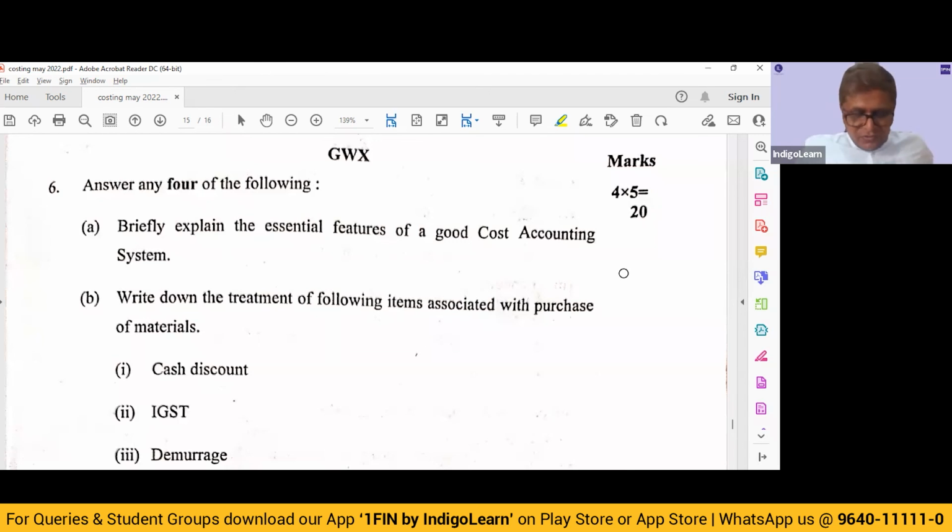And I would suggest you give 4 important points which are correct and relevant, and you're going to get your 4 marks. Don't go into essay writing. This is not a BCom examination.